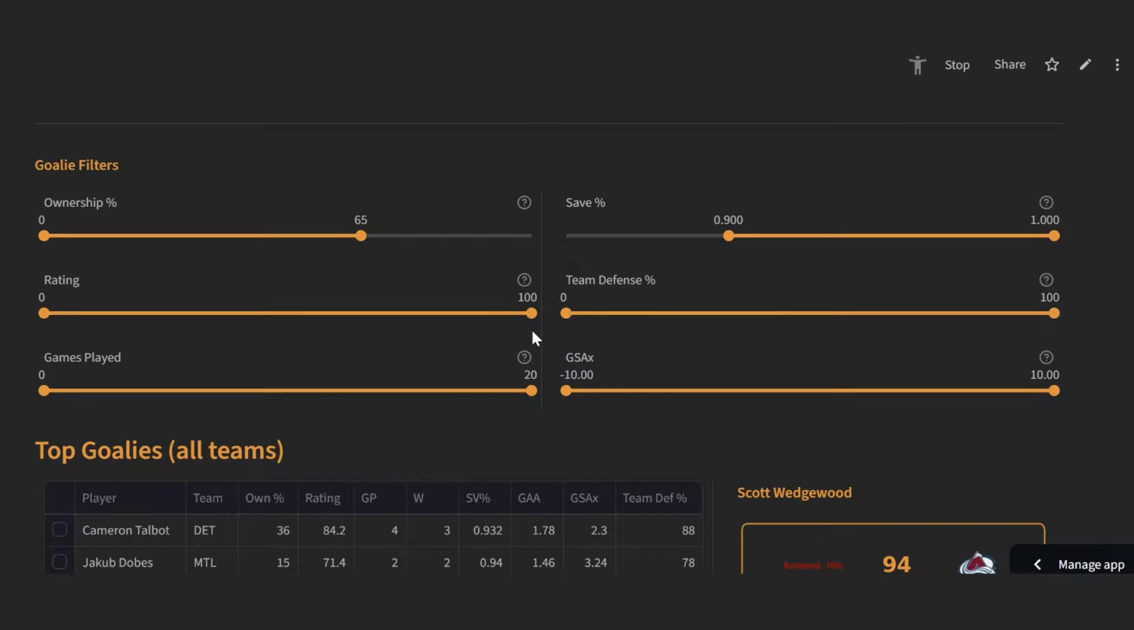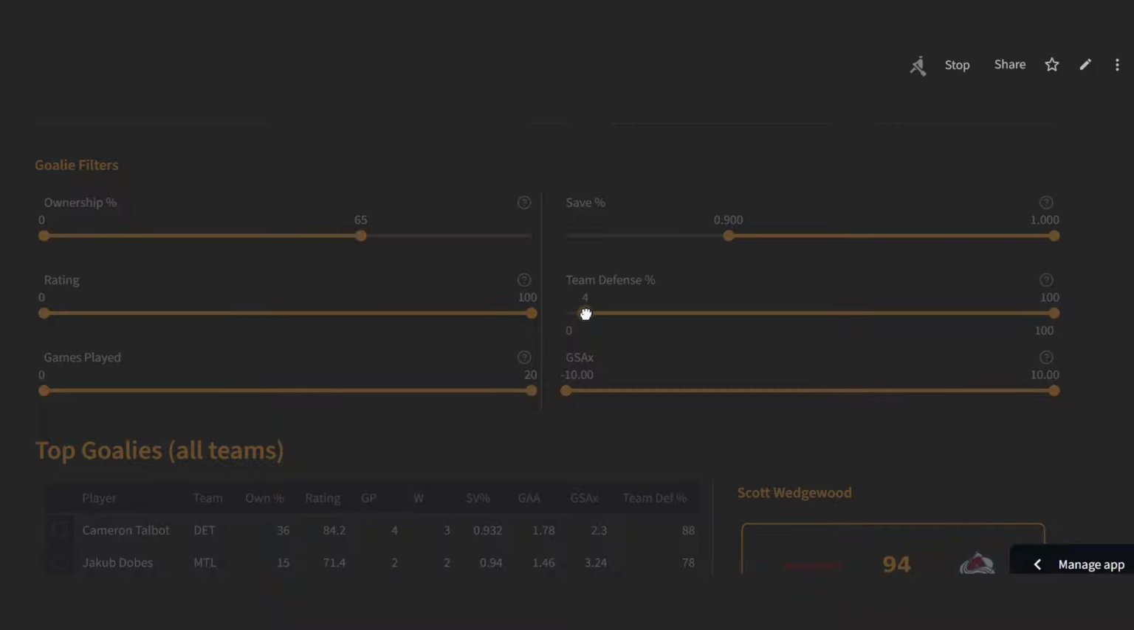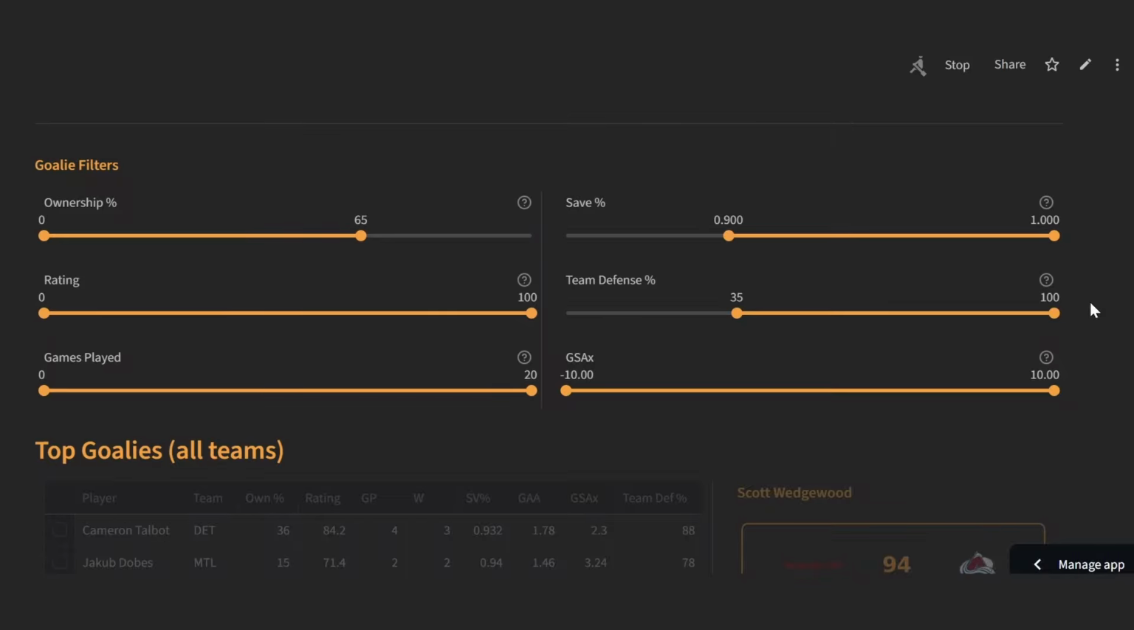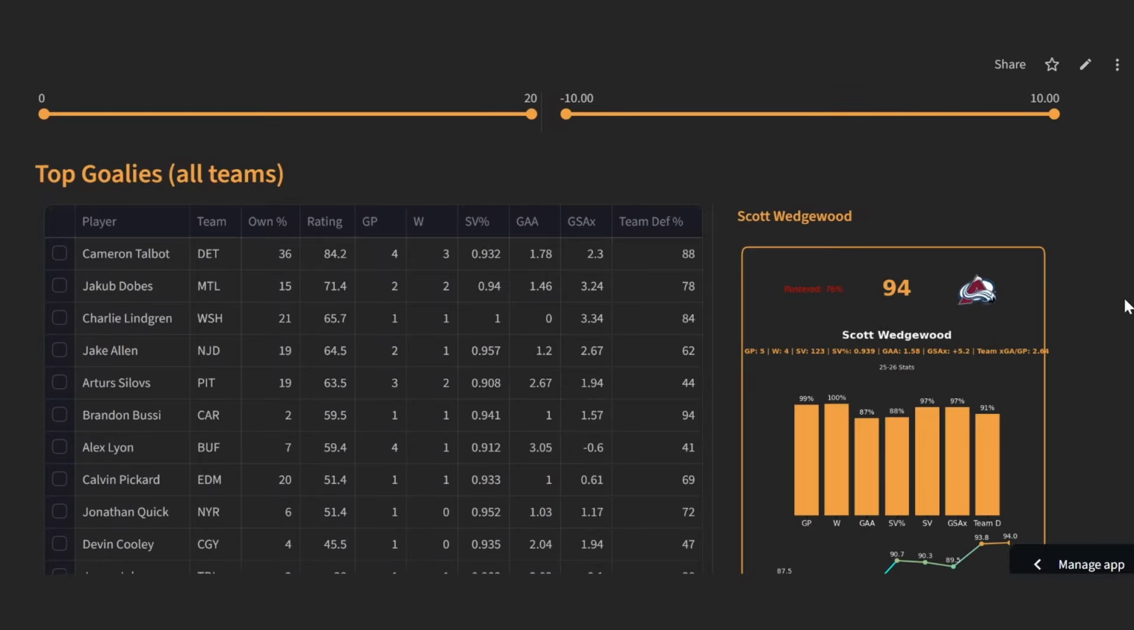I'm going to say .900. And then I probably don't want a team defense that's that bad. So let's go to 35th percentile on the team defense. And that will filter this data table at the bottom and show you some of these options.